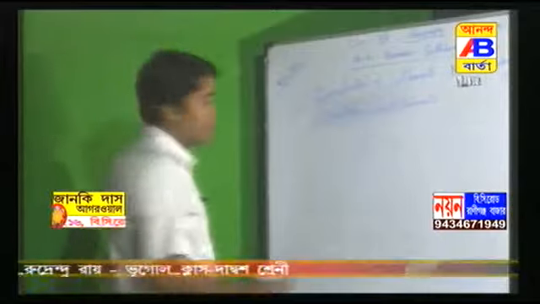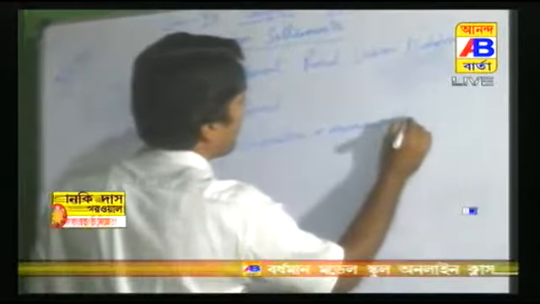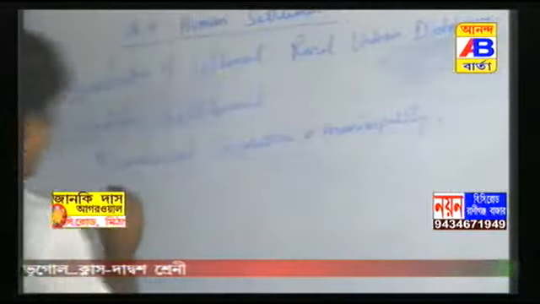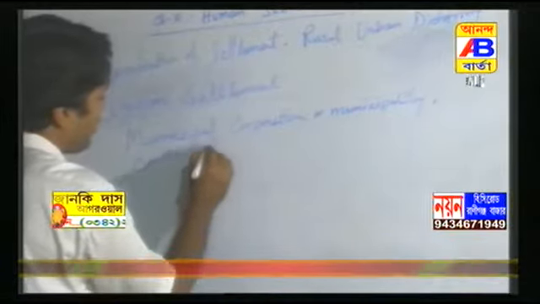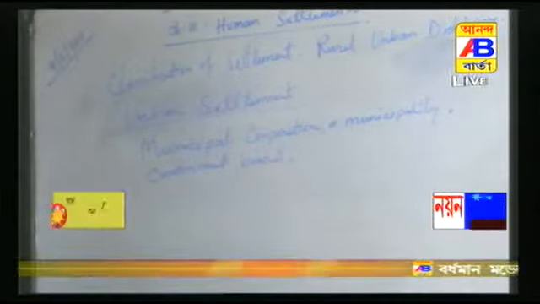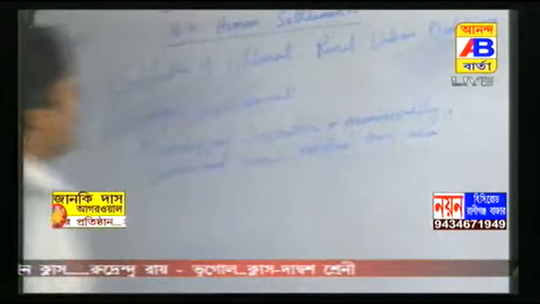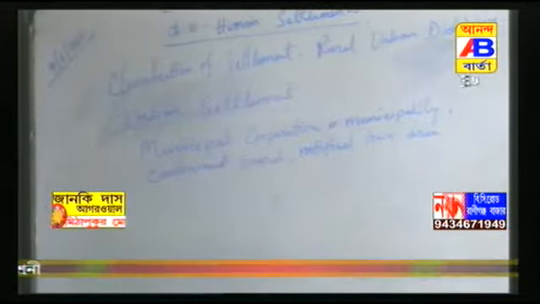All places which have a municipal corporation or municipality, cantonment board, or notified town area, which have a minimum population of 5,000 persons.